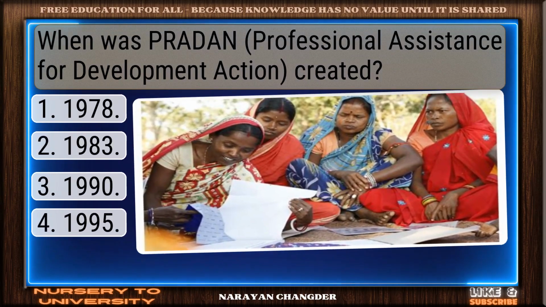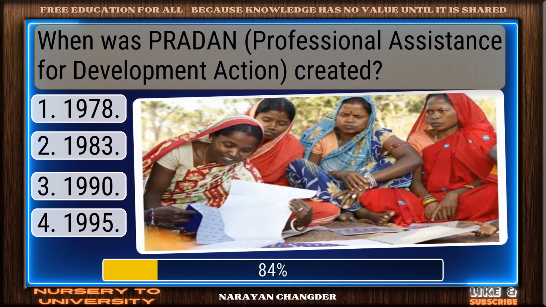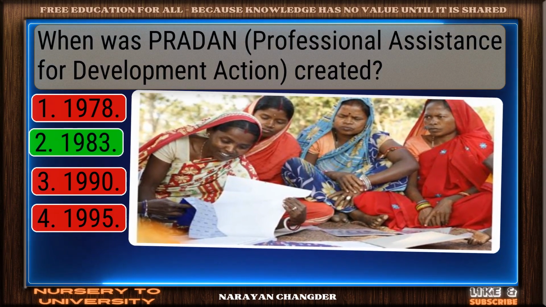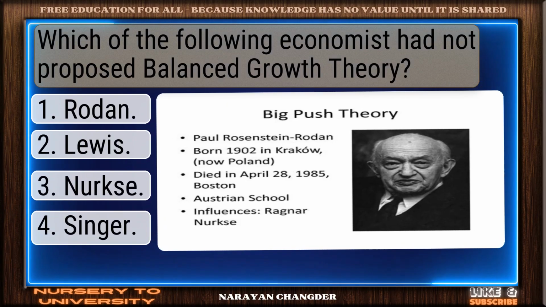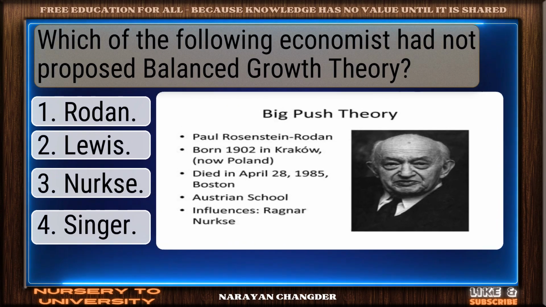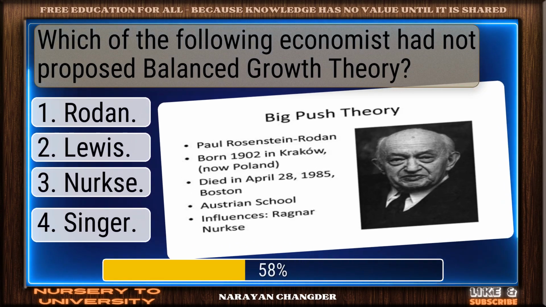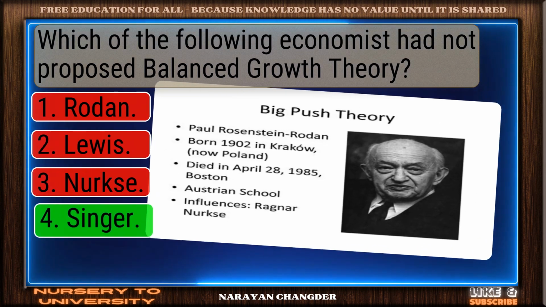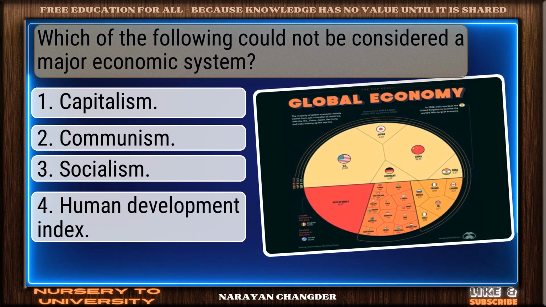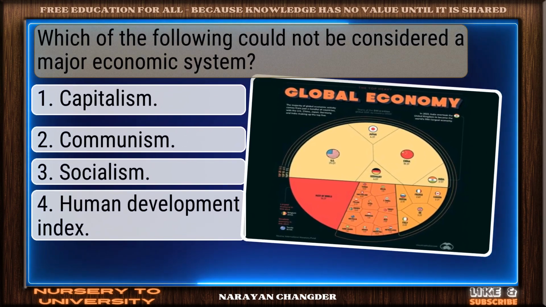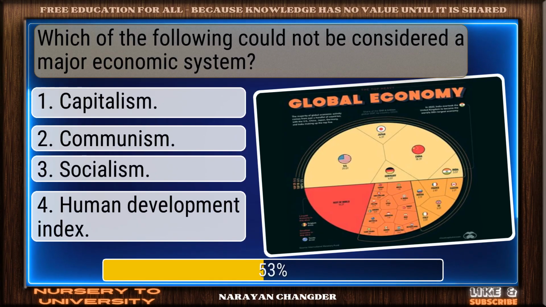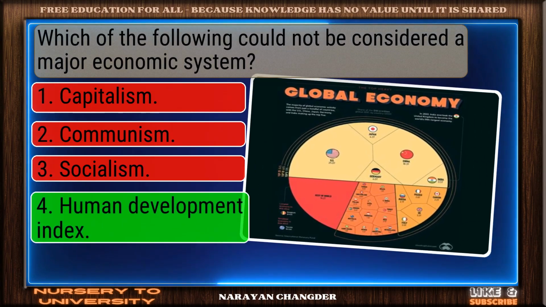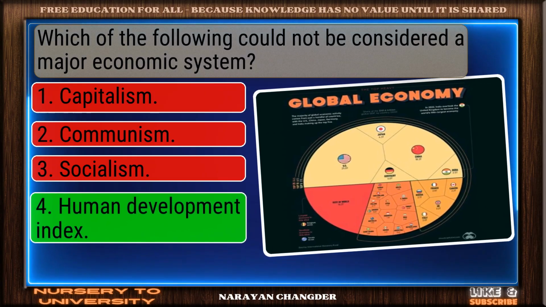When was Pradhan created? Clear logic. Your choice, 1983, is sound and 100% true. Which of the following economists had not proposed balanced growth theory? Nice selection. Singer is the correct and valid answer. Which of the following could not be considered a major economic system? Great job. Human Development Index is the accurate answer.